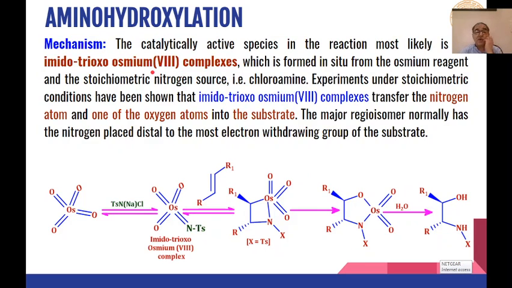Then the mechanism of this reaction is that in the first step, osmium tetroxide reacts with the chloramine, and we get this type of amido trioxoosmium(VIII) complex, and then this complex interacts with the alkene, and we first get this type of 4-membered ring, which then undergoes reaction with one of the osmium oxygen double bonds, and we will get this type of 5-membered cyclic osmate ester intermediate, which on hydrolysis gives us these types of tosyl amino hydroxyl substrates,